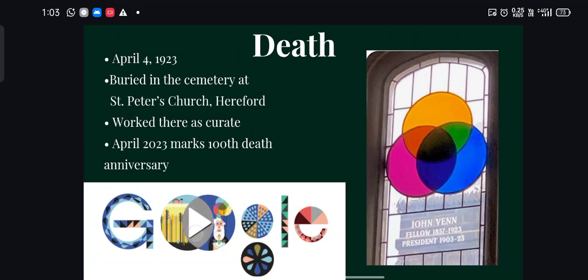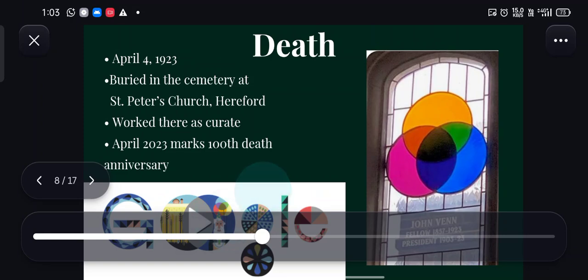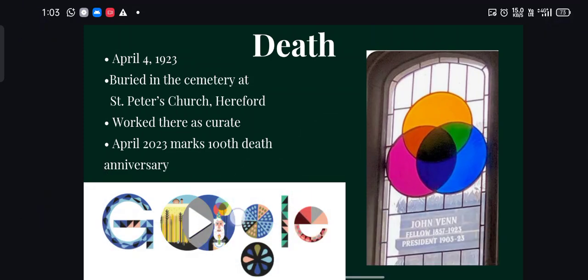We can see a Venn diagram here. Between two O's we can see a Venn diagram. Also we can see John Venn here. Okay, and this was the Hull University. This was one of the universities where he worked, and it is a glass window. In this glass window they honored our John Venn.